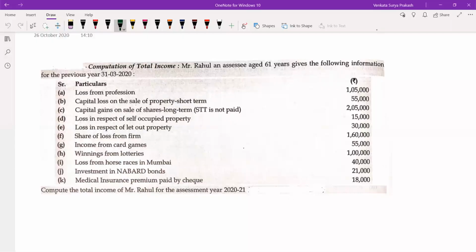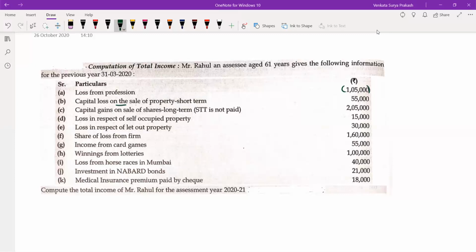Right. So now let us see what this problem is speaking about. Mr. Rahul, an SSC aged 61 years, gives the following information for the previous year. Loss from business or profession, 1,50,000. Section 70 is not possible because you are having only one business. Now I need to go to section 71. What does section 71 say? Loss from a business can be set off with any income other than salary income. So this 1,05,000 can be adjusted with any head of income. There is no restriction at all.